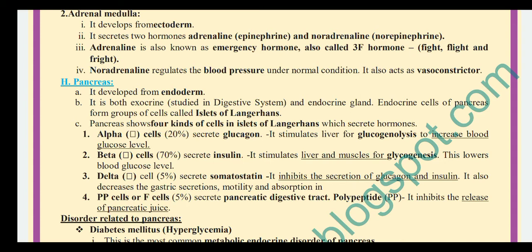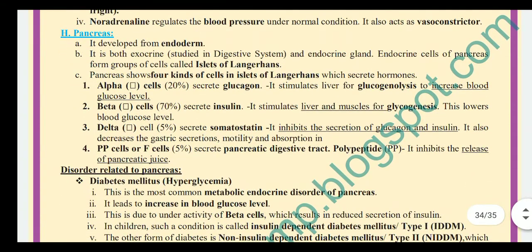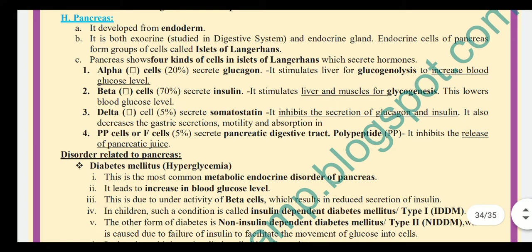Noradrenaline regulates the blood pressure under normal condition and also acts as a vasoconstrictor, which actually normalizes the dilated blood vessels.